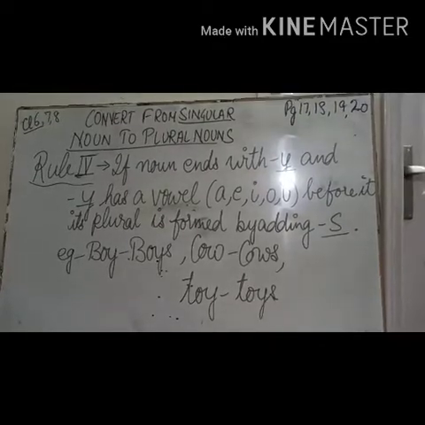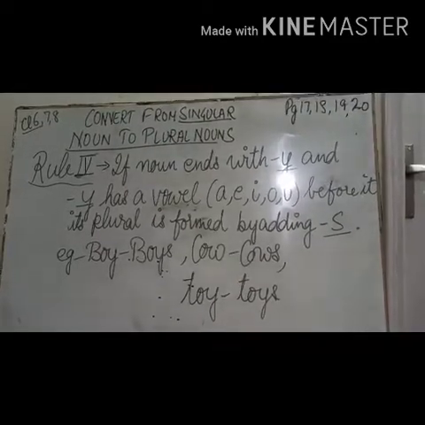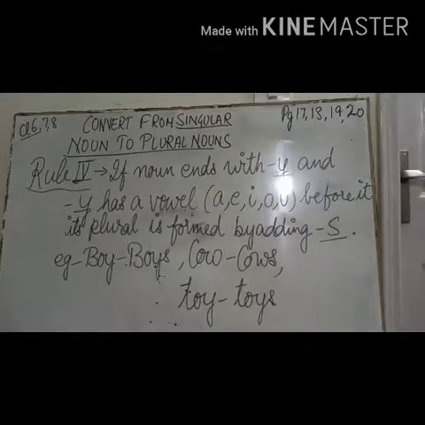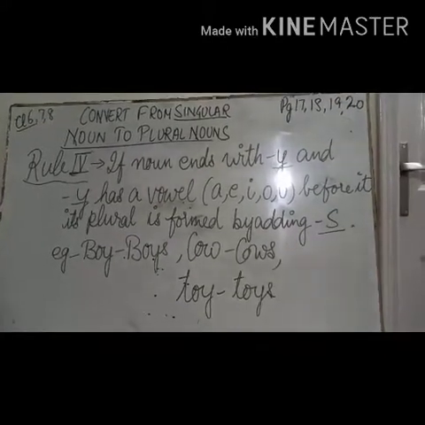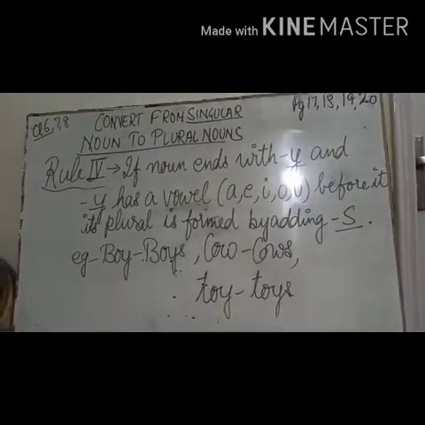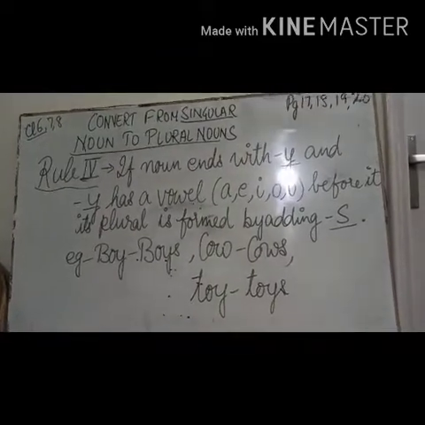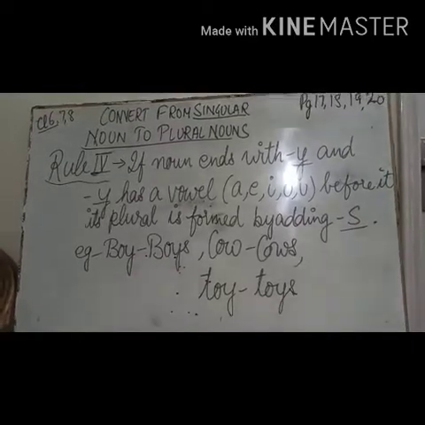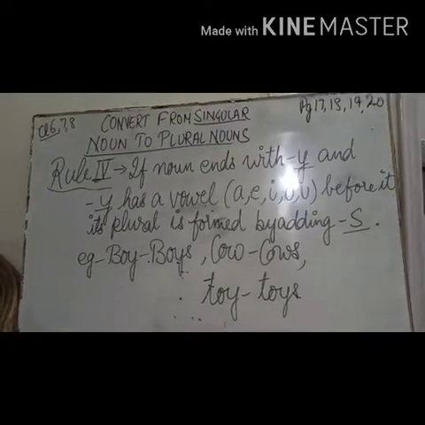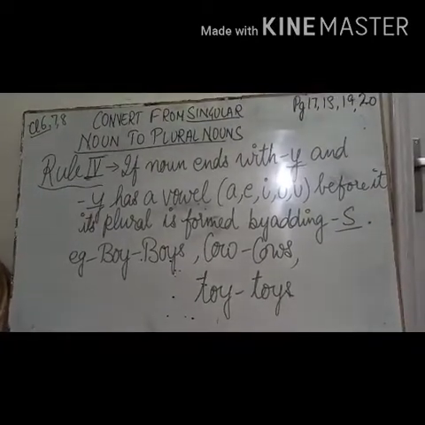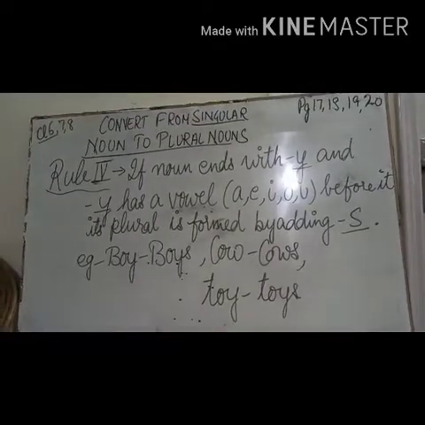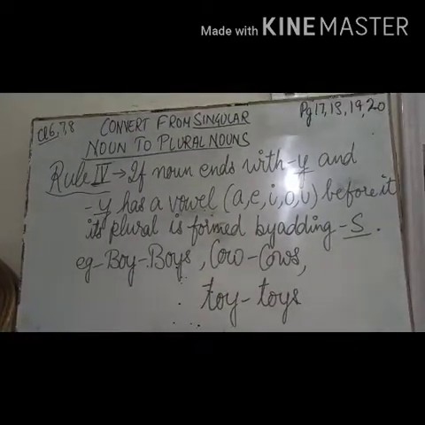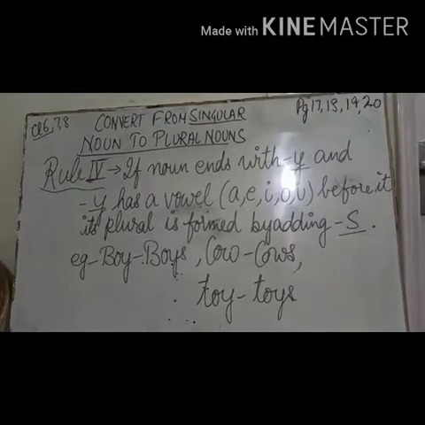Before the ending letter there is a vowel. Y is the ending letter in boy, and before it is O, which is a vowel. In cow also, the ending letter is y and before it is the vowel o. Then in toy, the ending letter is y and before it is a vowel. So this will be converted to its plural by adding a simple s to it.